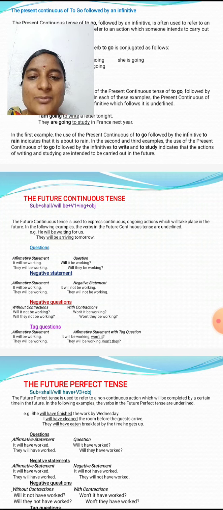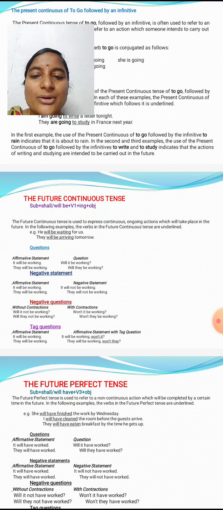He is the subject, will plus be plus V1 plus ing; wait is the V1 with ing added to the verb, and us is the object. They will be arriving tomorrow. They is the subject, will, be, arrive with ing added, and the object is tomorrow.